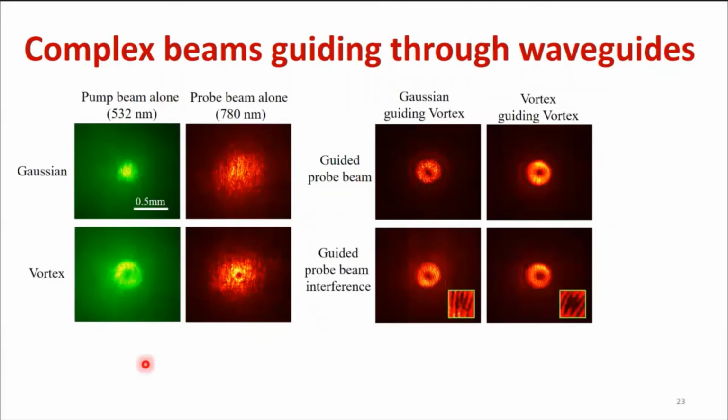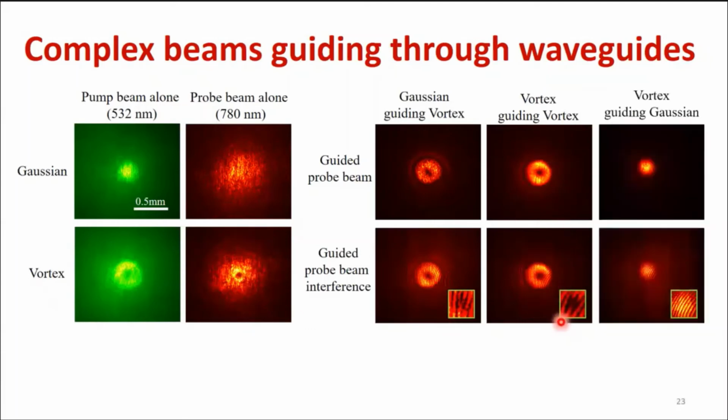Second case, vortex guiding vortex. We create a vortex pump waveguide, and then we send a vortex probe beam, and it is also beautifully guided through, with orbital angular momentum preserved.